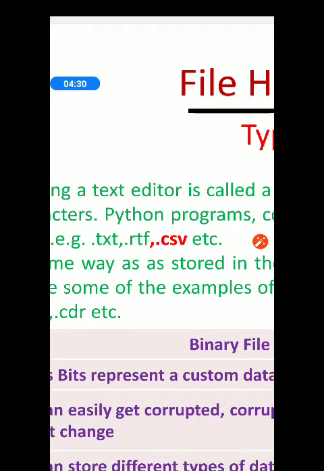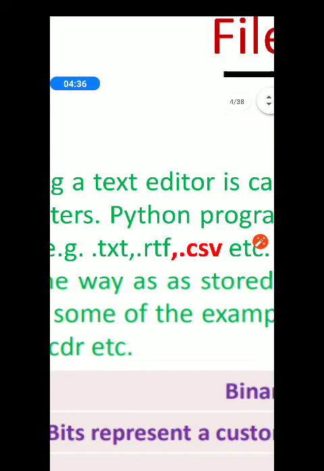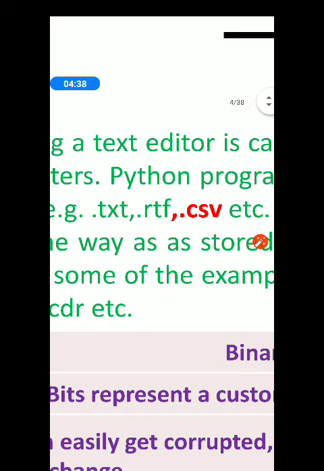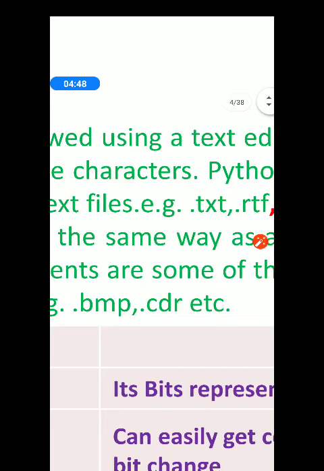And the extension names that can be used in text files are .txt, .rtf, .csv. I think it is okay.